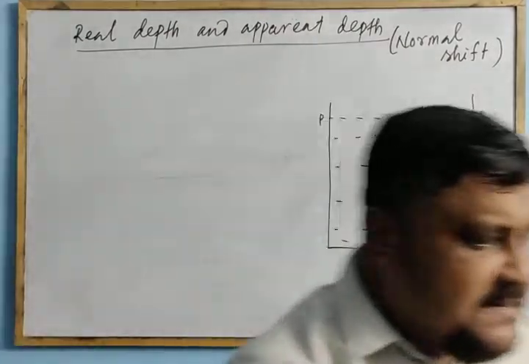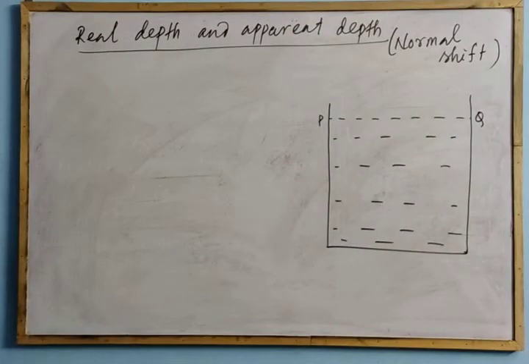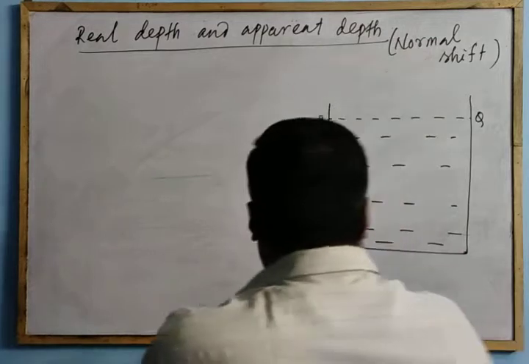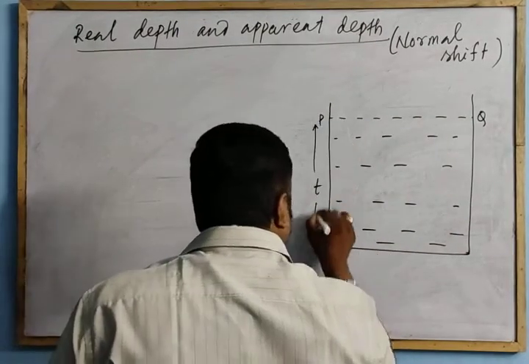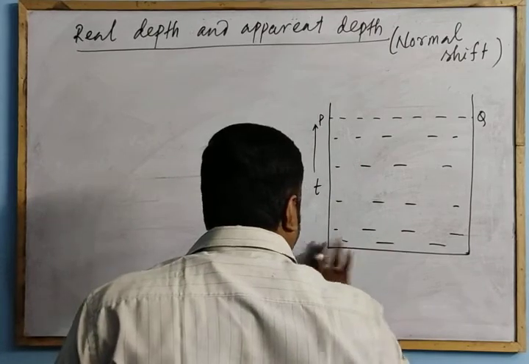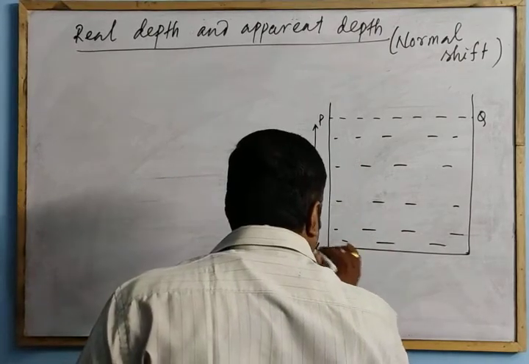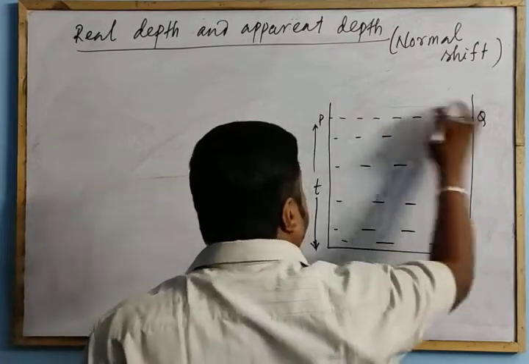Clear? It is filled with the water, and the water is up to the depth T. This is the bottom, and this is the surface of water.